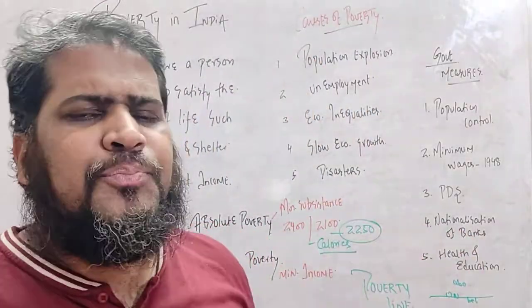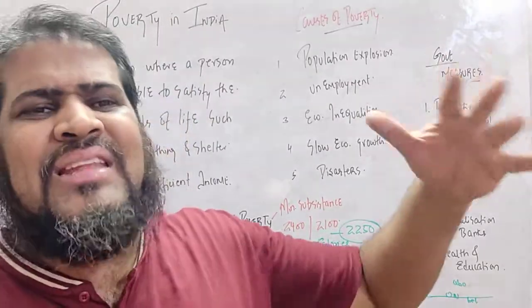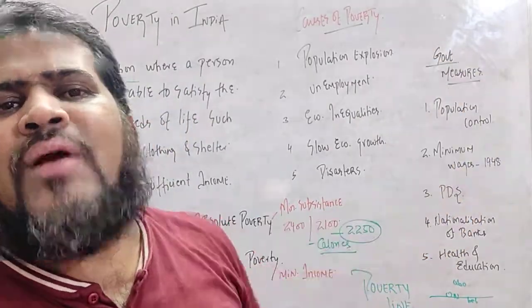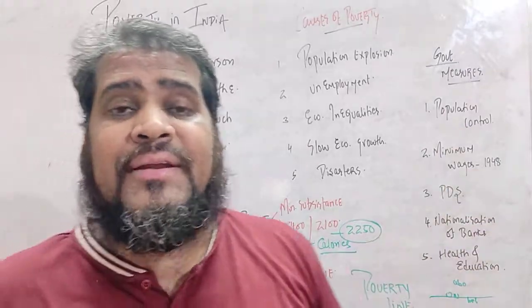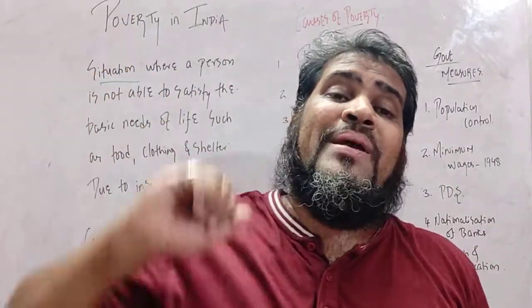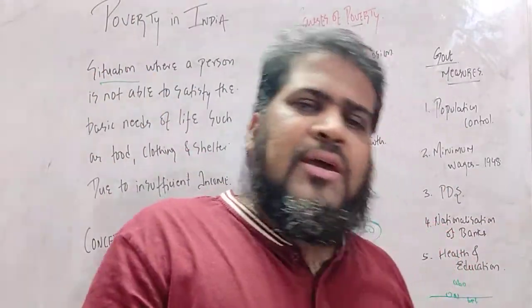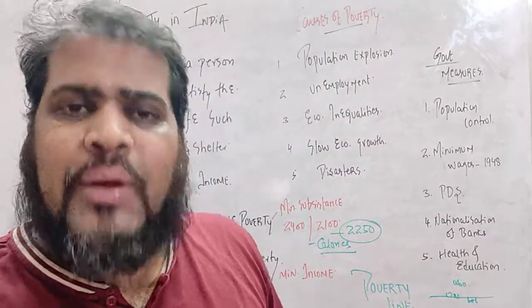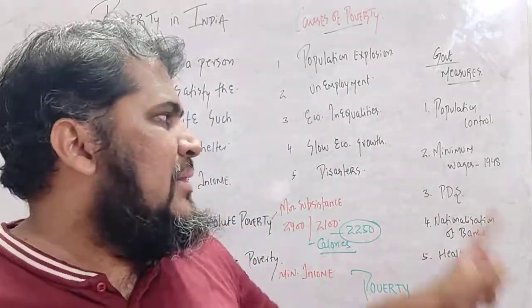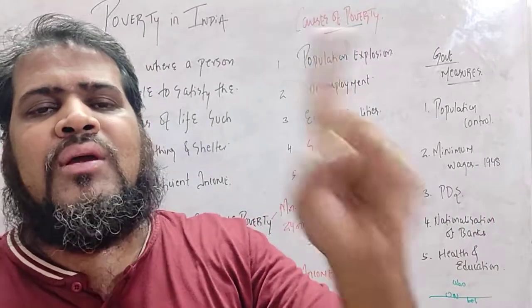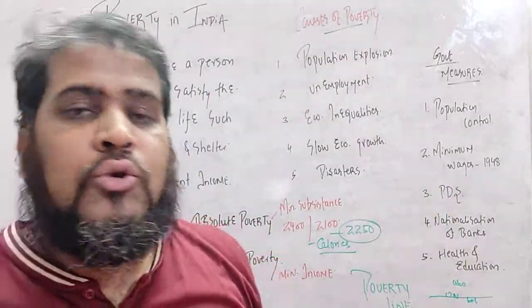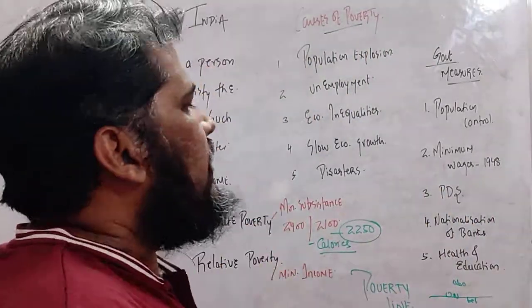As inflation increases, it has to be revised. Because in 1948, the minimum wage was 10 rupees per day, but the same thing cannot continue in the year 2020. So it was revised, and the basic target was that workers should get sufficient income to satisfy food, clothing, and shelter.